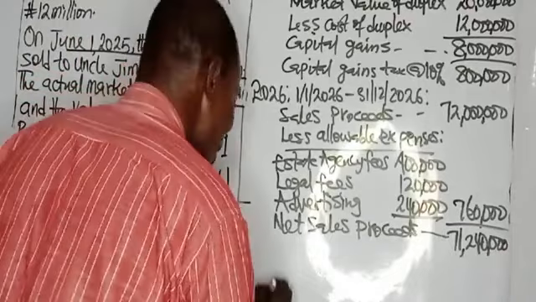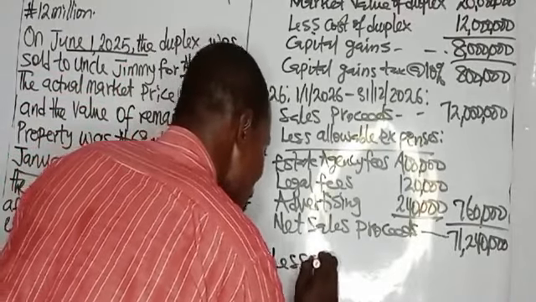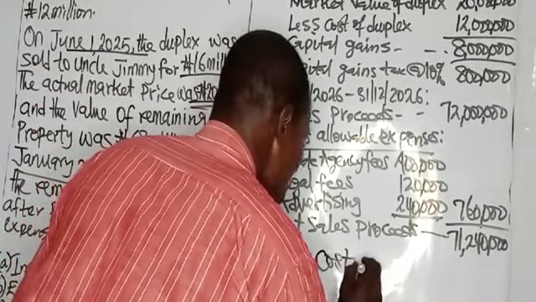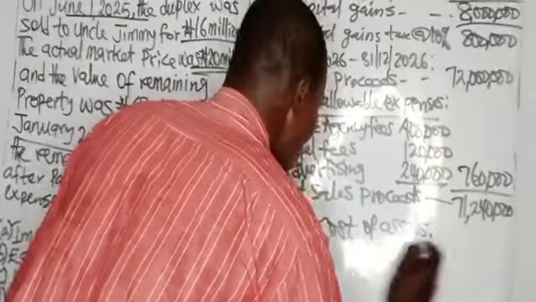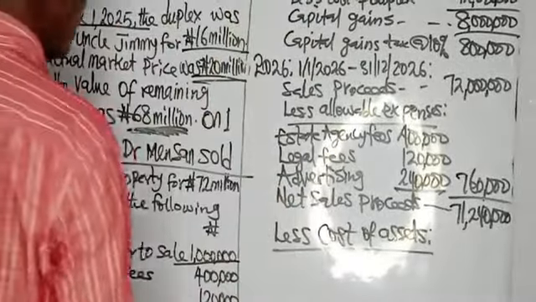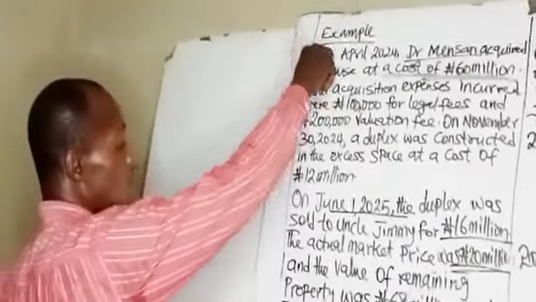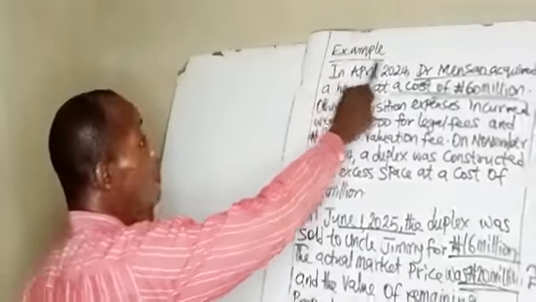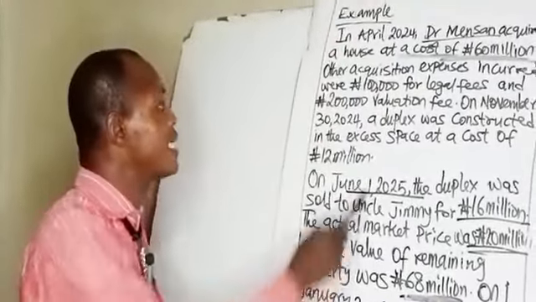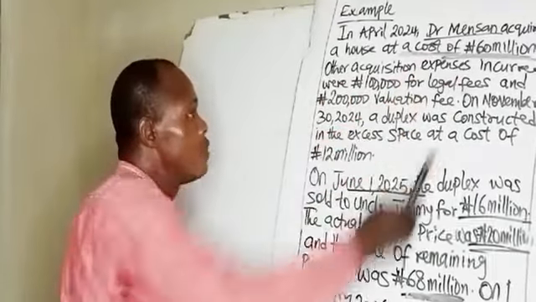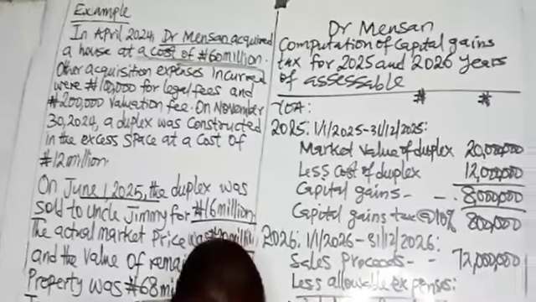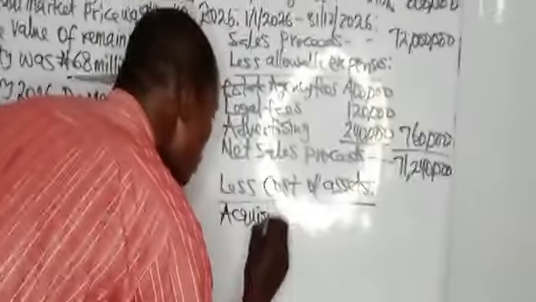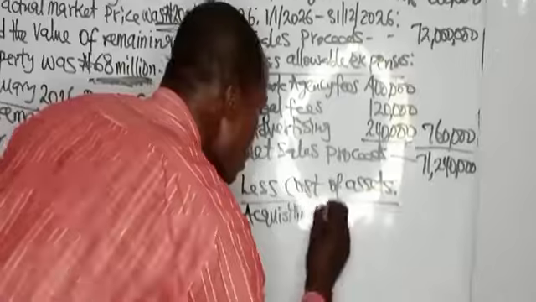Now less the cost of the asset. And how much is the cost of that house, of the property? Back to the question. At the genesis of the question, it's not the fair value you need, it is the actual cost. In April 2024, Dr. Mason acquired the house at a cost of 60 million. Cost of acquisition, 60 million.